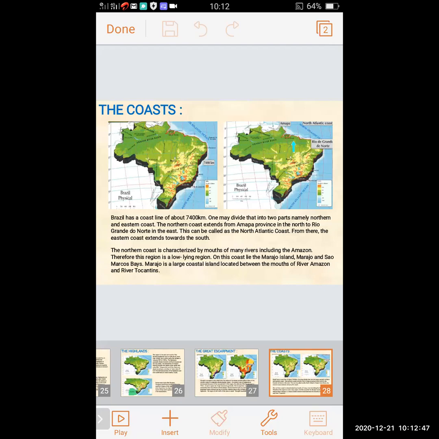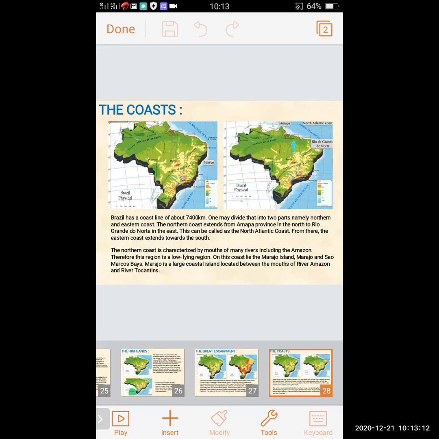The northern coast is characterized by the mouths of many rivers, including the Amazon. Therefore, this region is a low-lying area, because of the mouths of many rivers, including the Amazon.